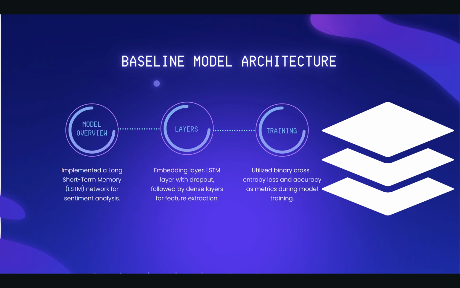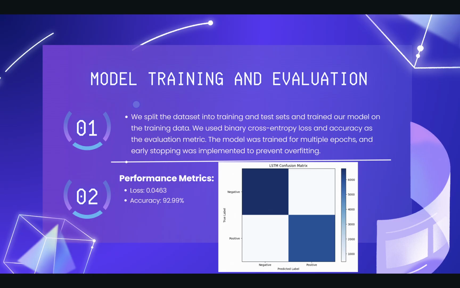Talking about the implementation of LSTM, we had an LSTM layer with a dropout followed by dense layers for feature extraction, and for training we utilized metrics like accuracy and cross entropy loss to evaluate the model. Coming to the model training and evaluation, we split the dataset into training and test sets, and we also did some hyperparameter tuning using k-fold cross validation, and we got an accuracy of 93% for LSTM and a loss of 0.0463, along with the confusion matrix that can be seen over here.